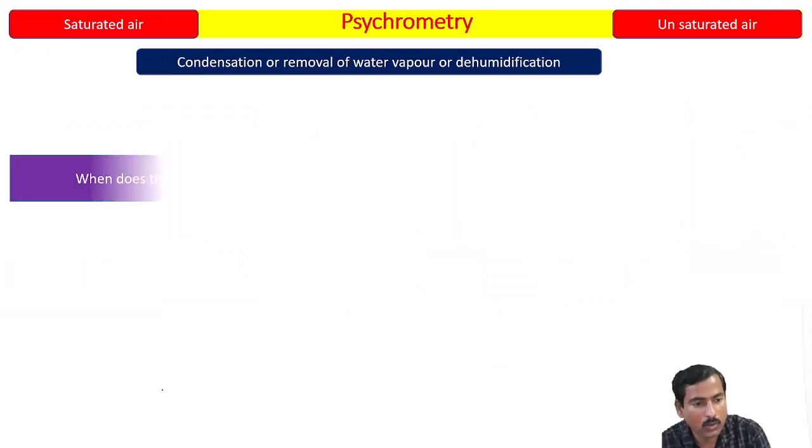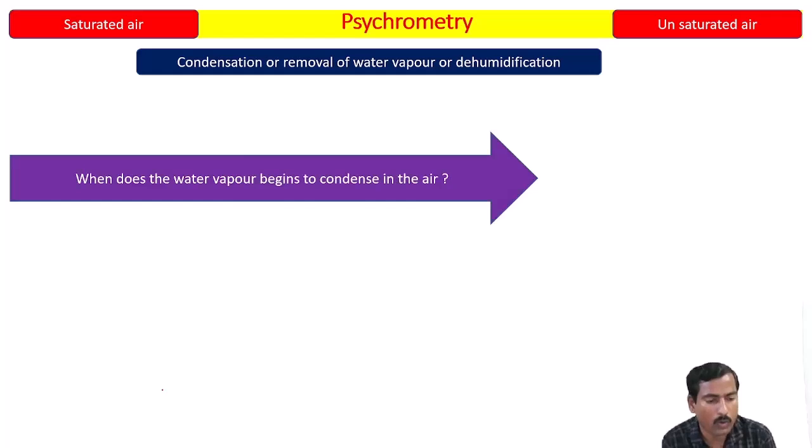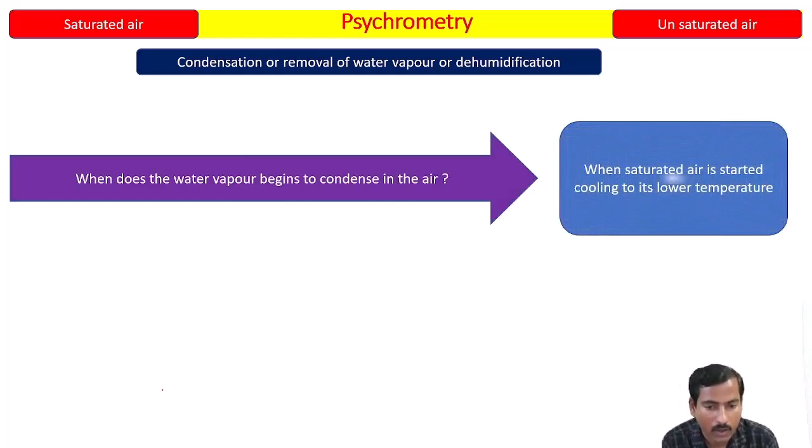So the answer is: when the saturated air is cooled to a lower temperature. If you cool the unsaturated air, the water vapor remains constant till it becomes saturated air. But if you cool the saturated air to a lower temperature, then the water vapor starts condensing.